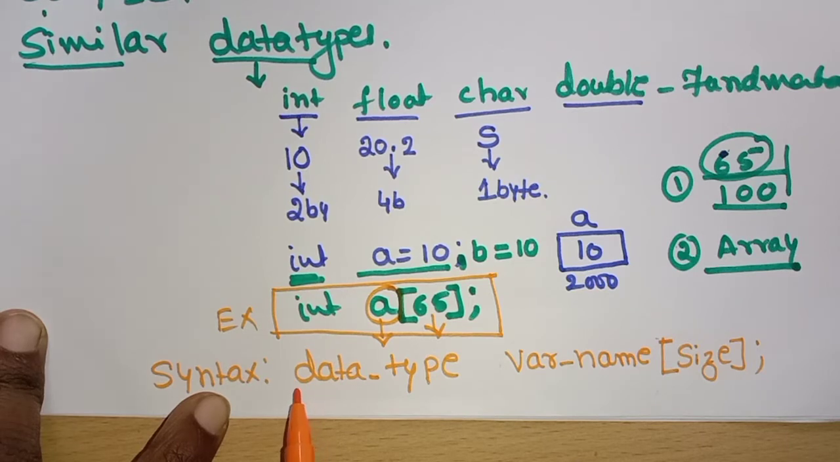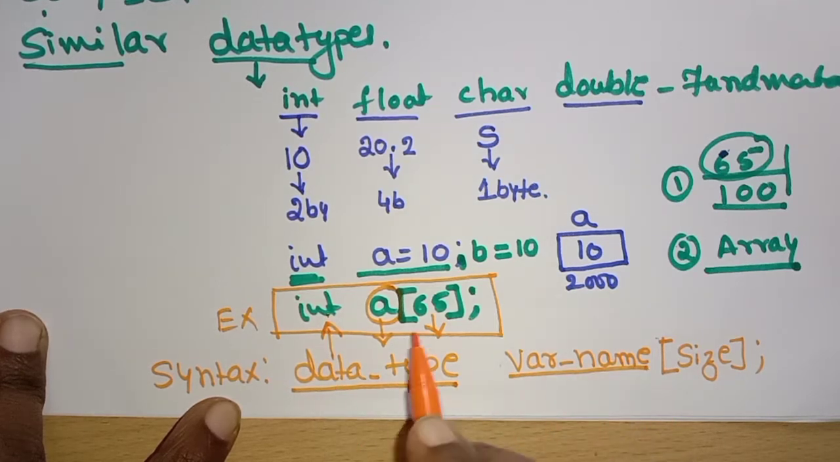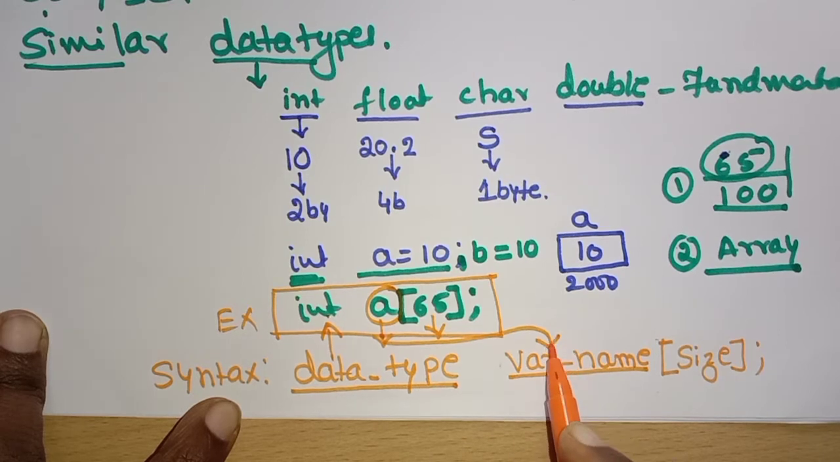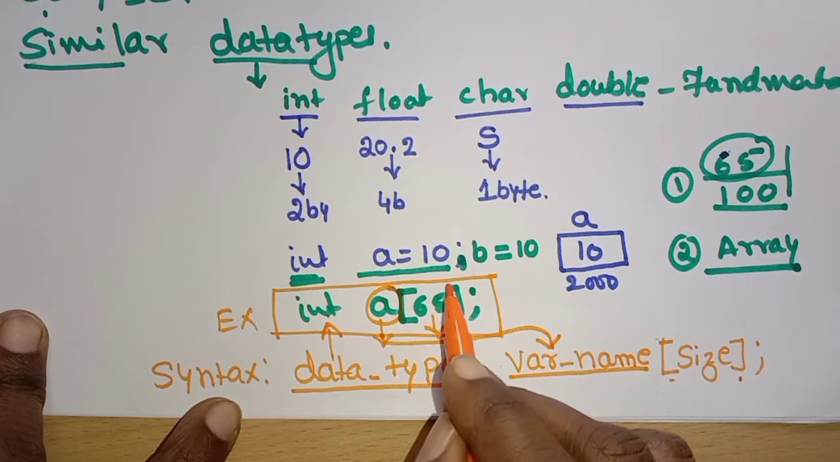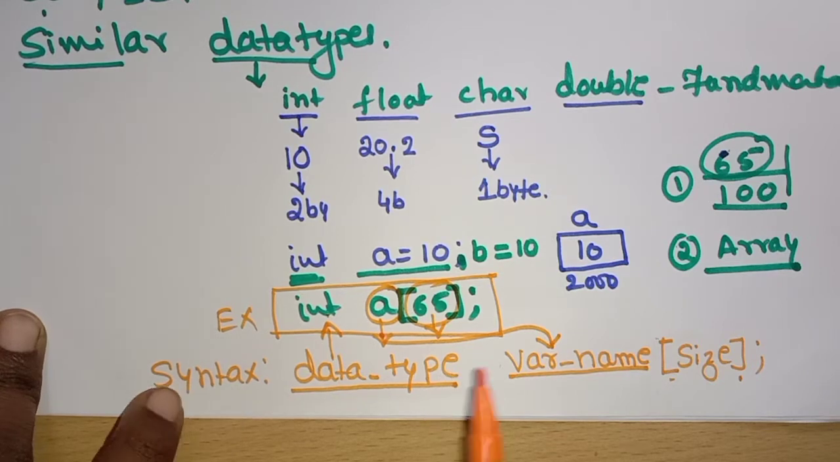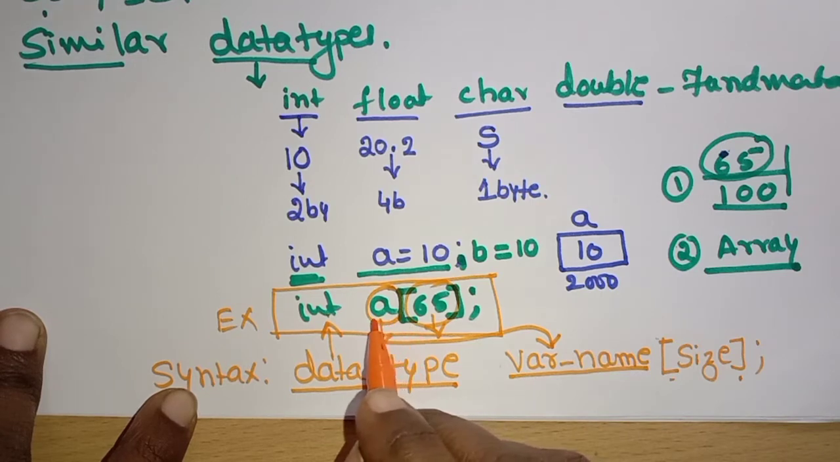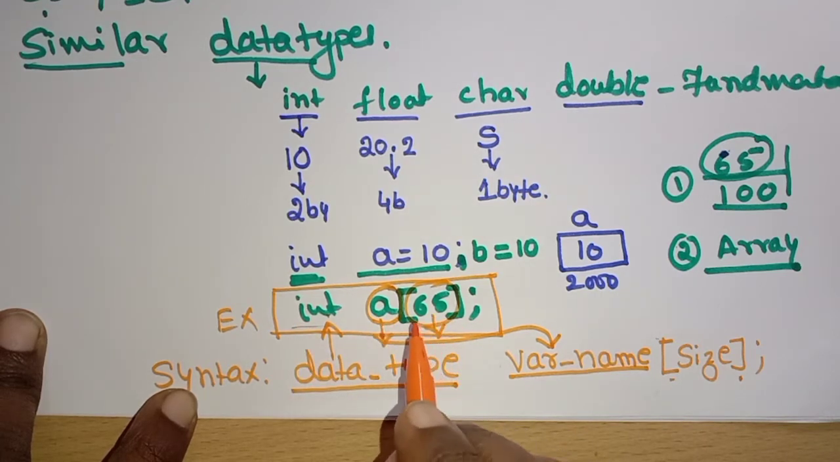So here, first you have to write the data type. Here int is the data type. Variable name, what is the name of the variable? a, and here it is called a subscripted variable, and in the square bracket you mention the size. That means how many variables you want to read and print and use in your array. So when you write this, it means 65 integer values are going to be read and printed.